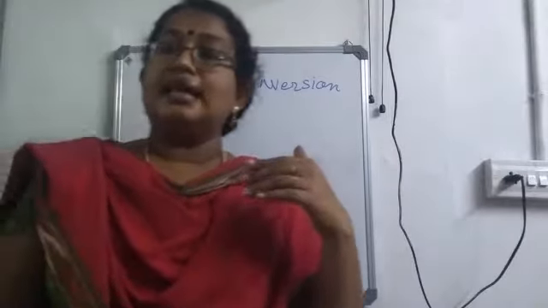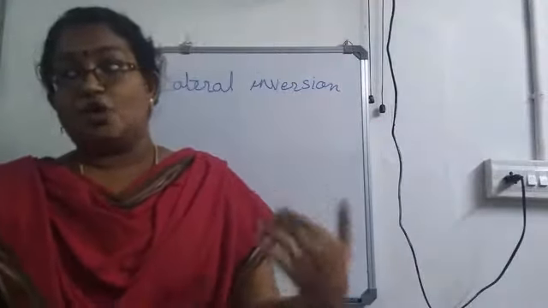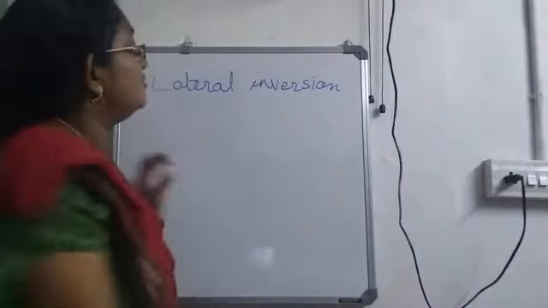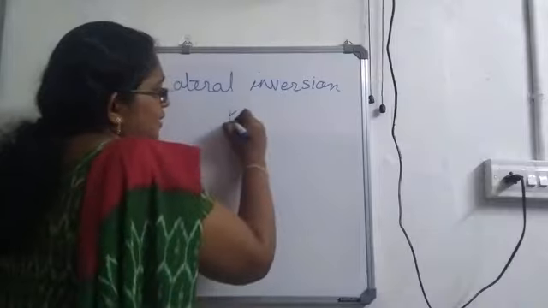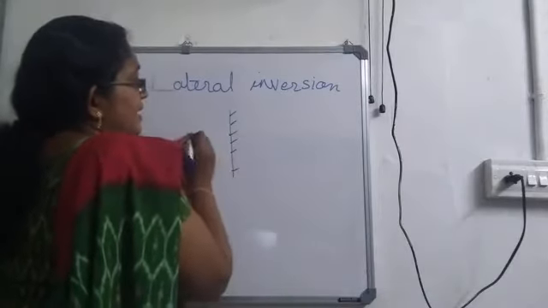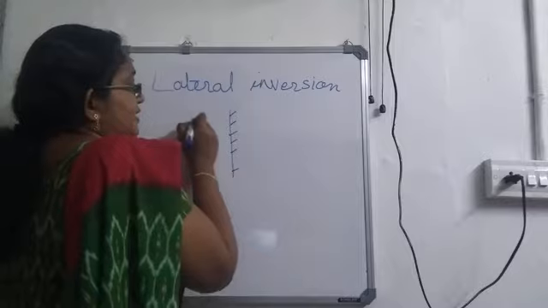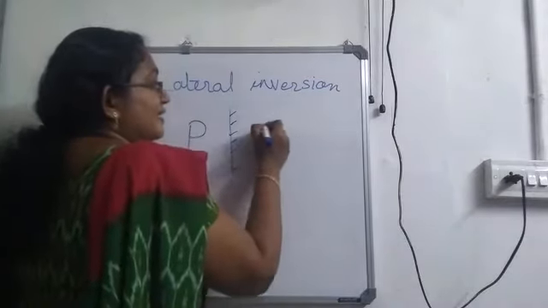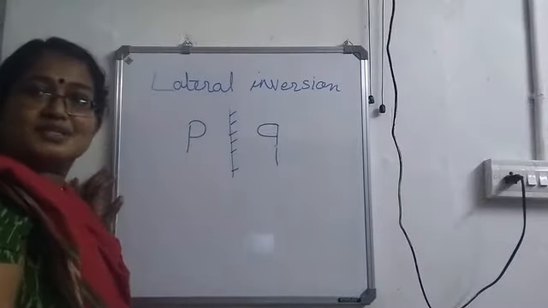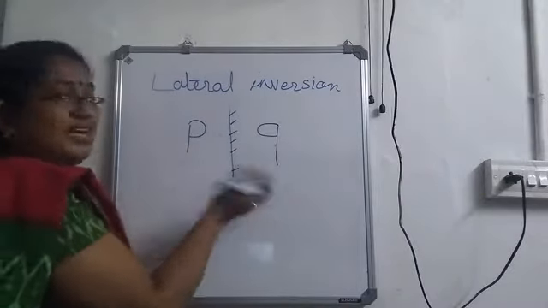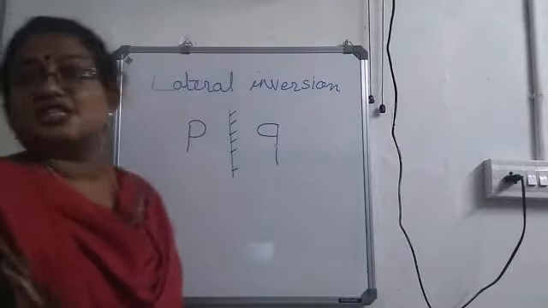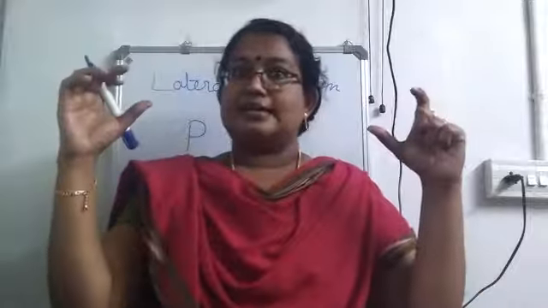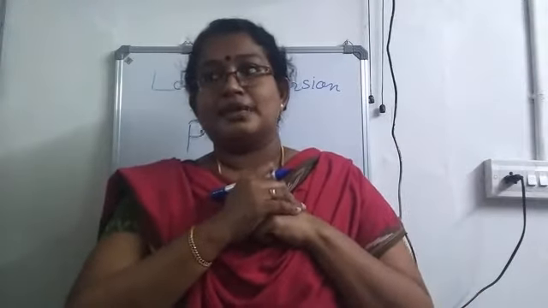The change in the right and left sides of the object and the image in a mirror can be called as lateral inversion. So here I have a mirror. So this is our reflecting side. If I keep a letter P here, how will the letter appear inside the mirror? It will come in the opposite direction, isn't it? So this change can be called as lateral inversion. And have you seen the board on an ambulance? How is it written?